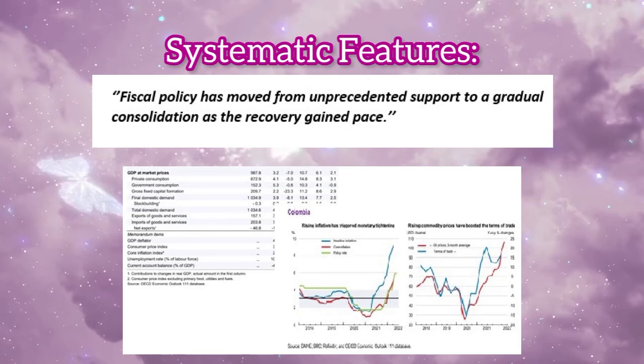We have an example from the text, such as: fiscal policy has moved from unprecedented support to a gradual consolidation as the recovery gained pace. Or another sentence, like: steps to reduce trade barriers and strengthen competition could facilitate necessary reallocation processes and bolster productivity.